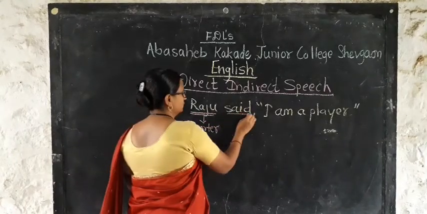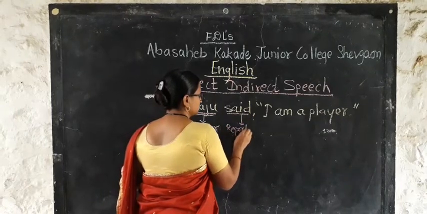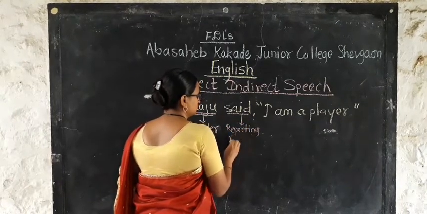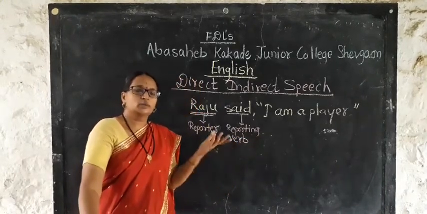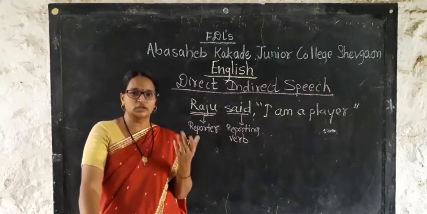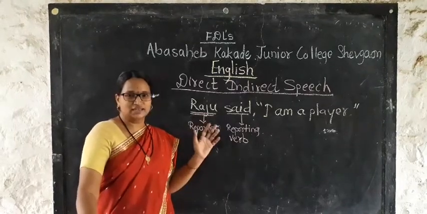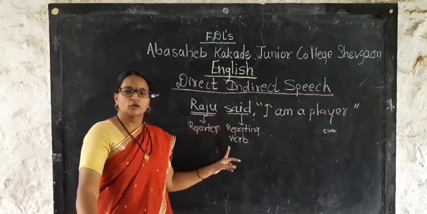Then we have the reporting verb. Reporting verb means what? The verb used to report, to tell that particular sentence, that particular information, that is called a reporting verb.